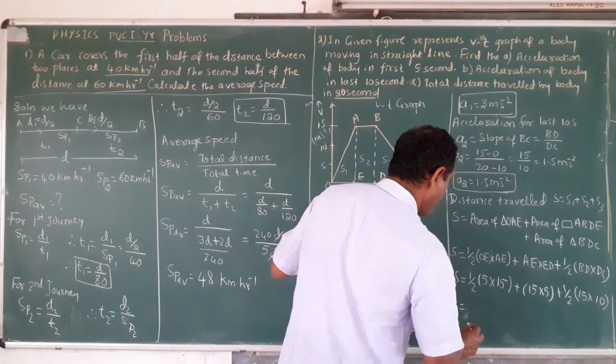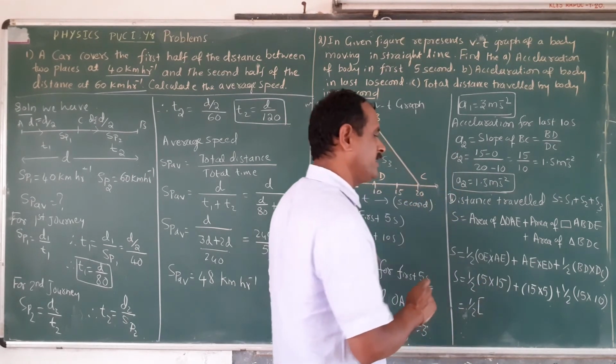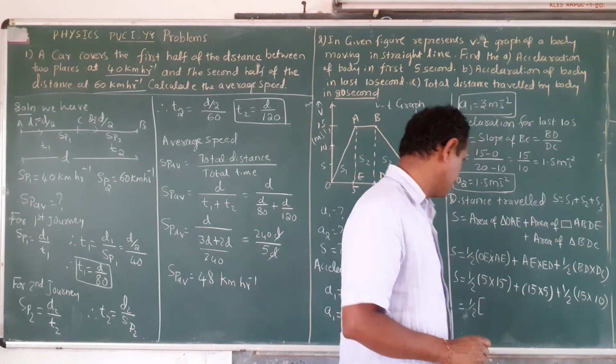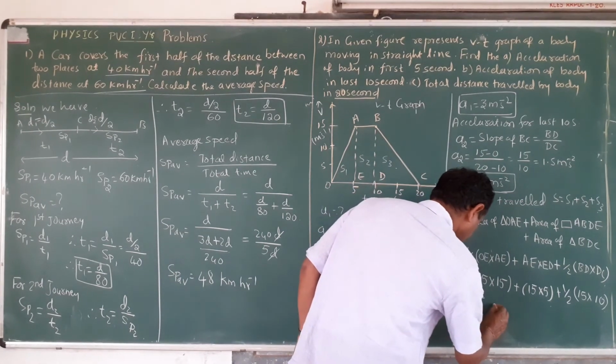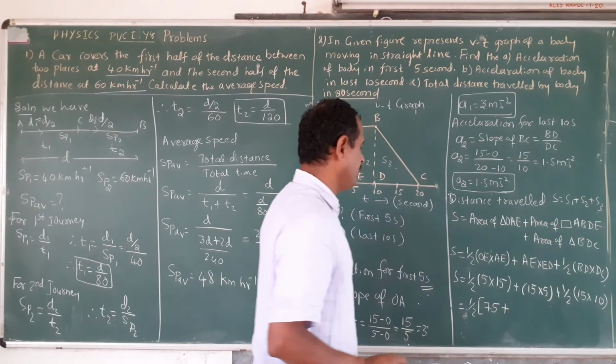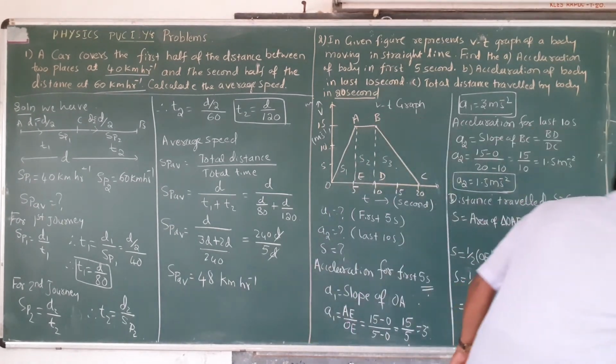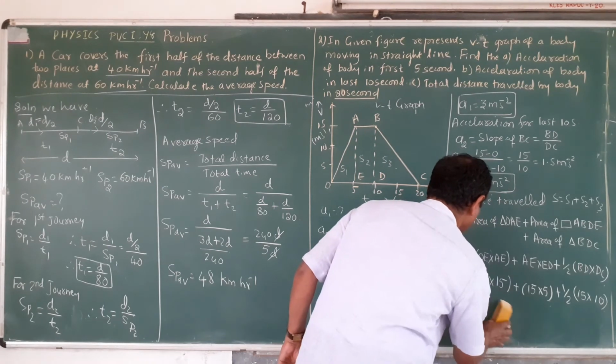Now this is 1 by 2 into bracket: 15 fives are 75, plus 75. 1 by 2 is common here.